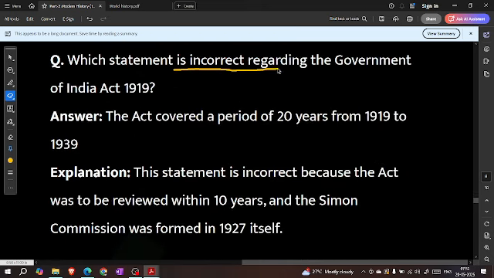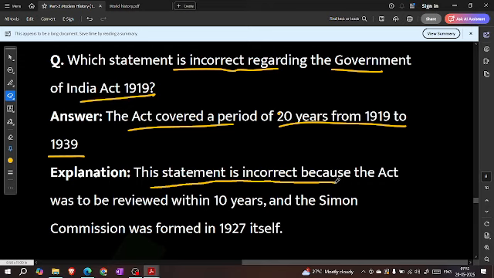Which statement is incorrect regarding the Government of India Act 1919? This act covered a period of 20 years from 1919 to 1939. This statement is incorrect, because the act was to be reviewed within 10 years and the Simon Commission was formed in 1927 itself.